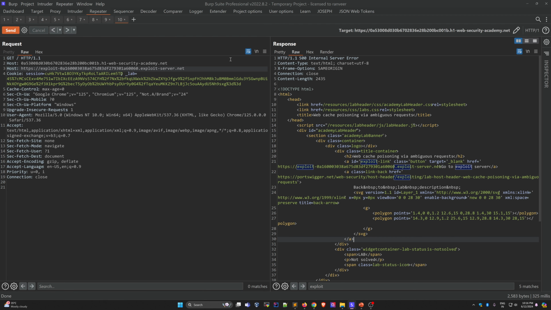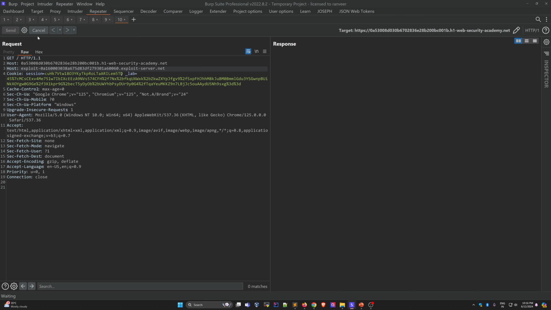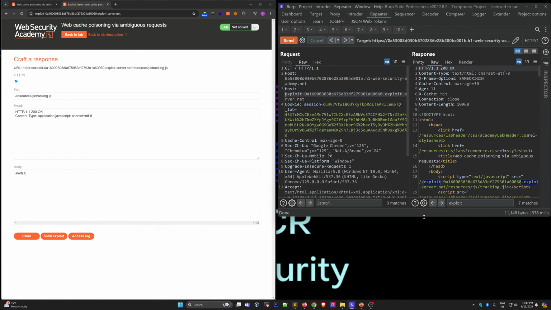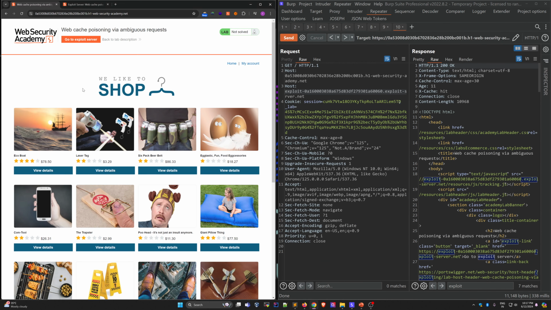Okay, internal server error, we are getting an error, or maybe it's because of this HTTPS. Remove this, send this request now. tracking.js means if anyone tries to access this, okay, currently age is 0, send it again. See, 11 seconds. Within 11 seconds, if anyone tries to access the home page, then they will get an alert pop-up. You want to see?